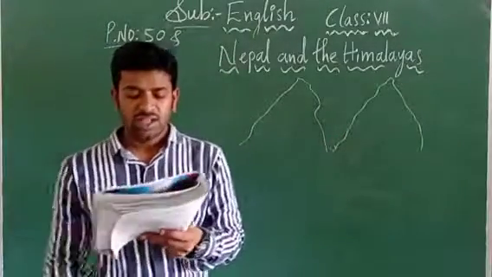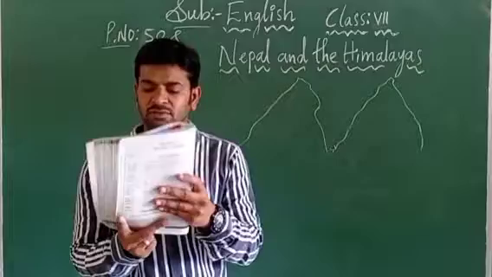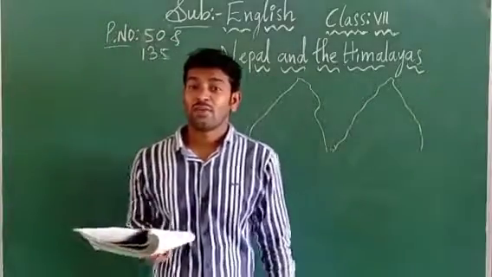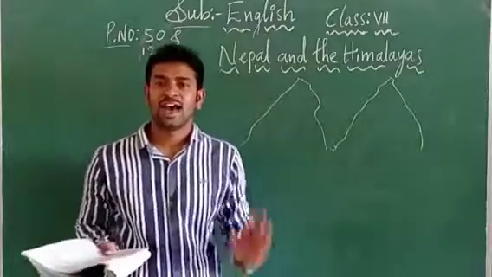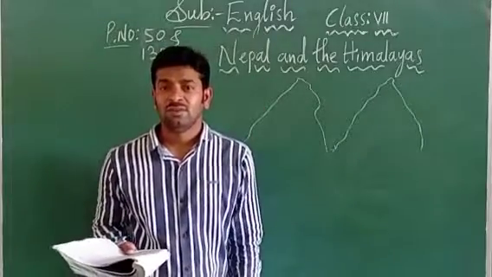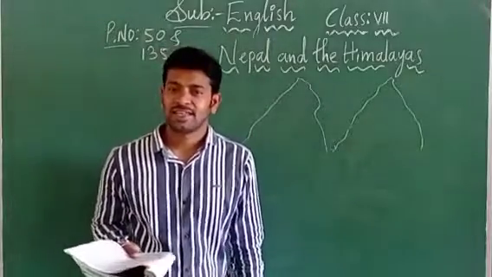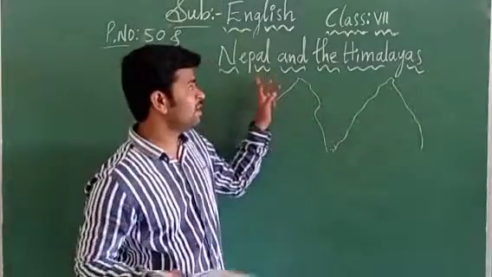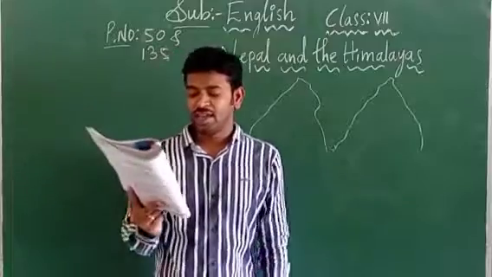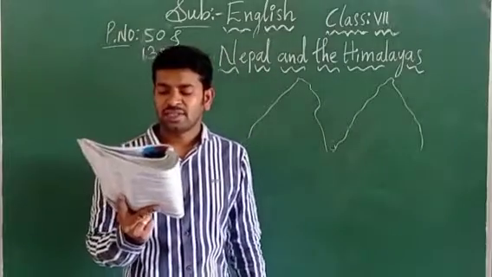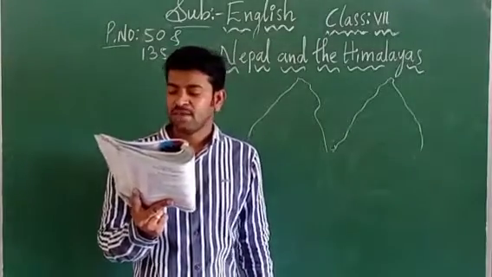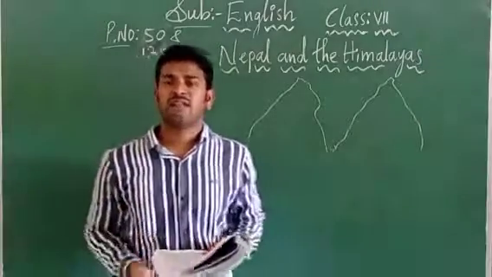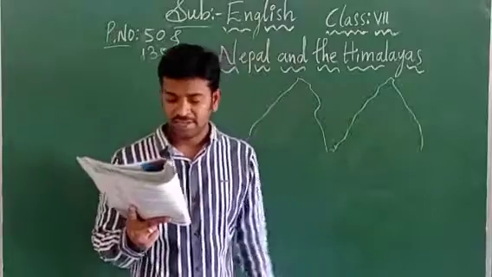Right. So the tallest mountain in the world, Mount Everest, is in Nepal. You have learned in your GK book, I think, which is the highest mountain in the world. Mount Everest is the highest peak in the world. Yes or no? So that Mount Everest is present in which place? In Nepal only. And there are several other mountains nearly as high as Mount Everest. When compared to Mount Everest, some other mountains are also present in that place.